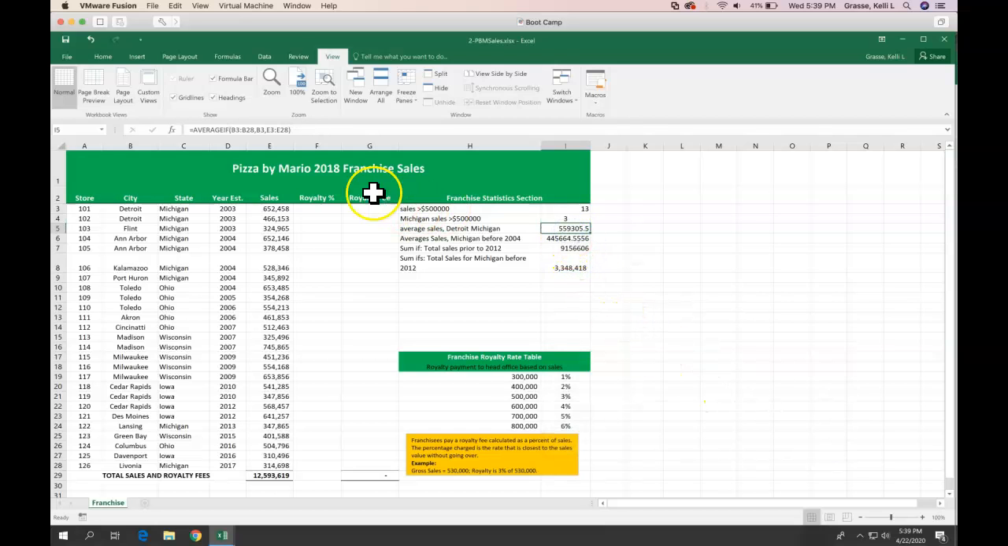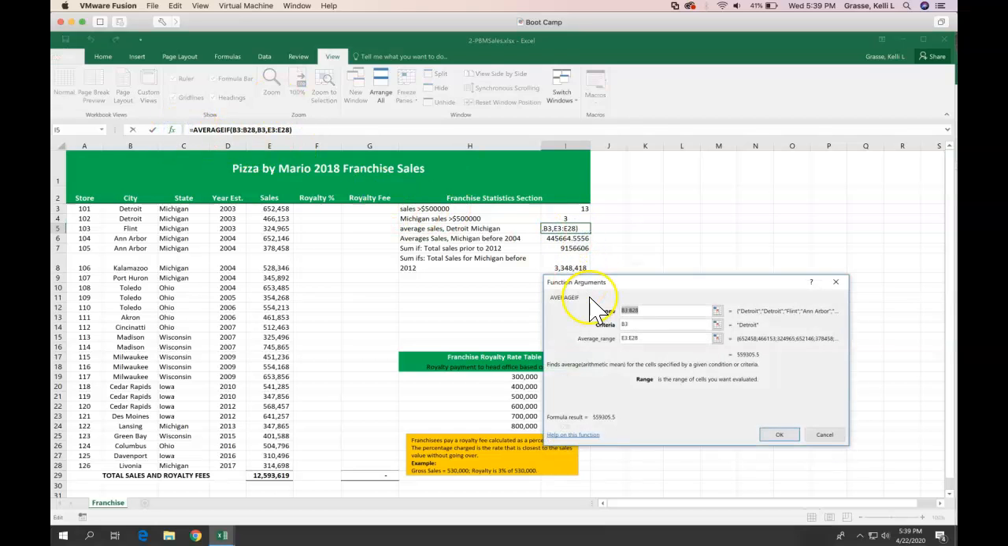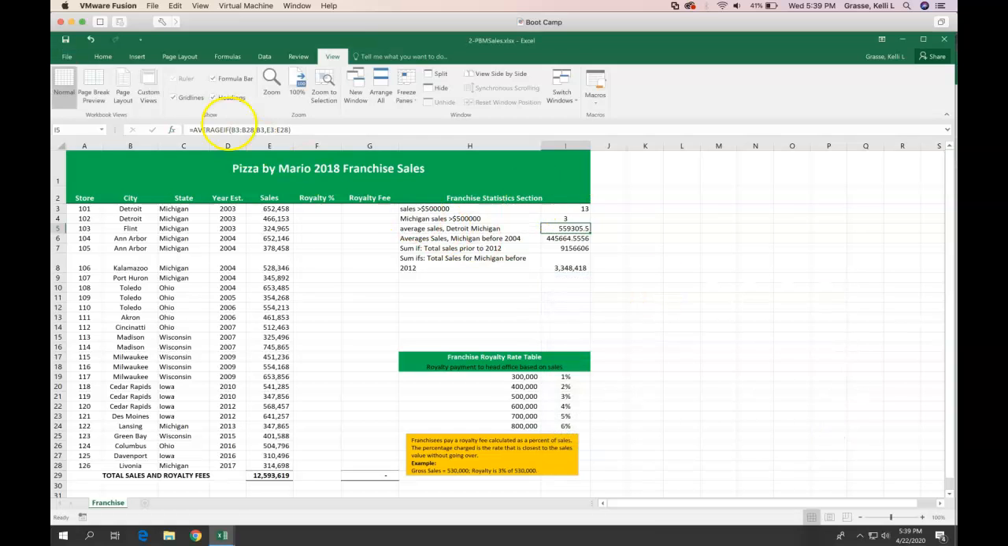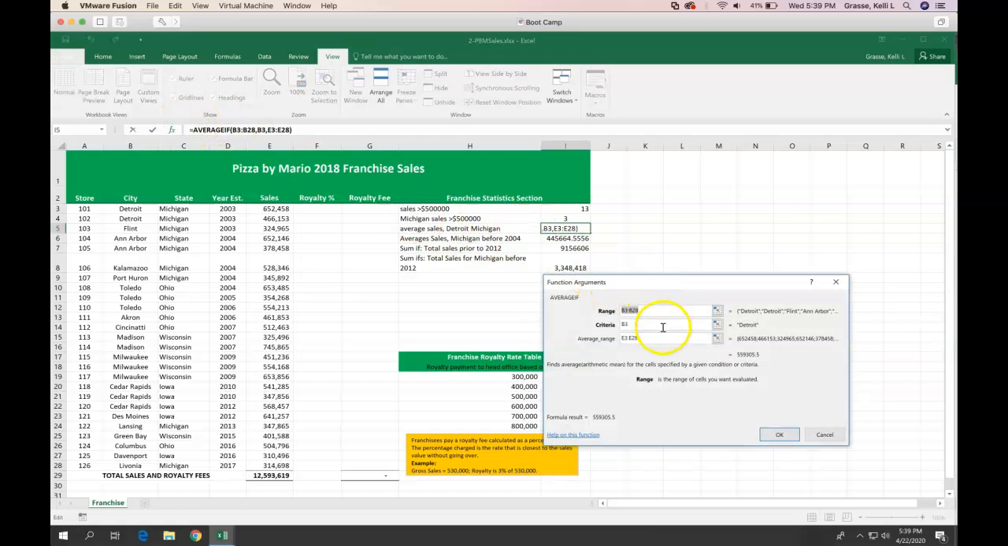Average sales, good here as well. This is just an AVERAGEIF. There's only one criteria. We're averaging the sales. Oops, let me cancel here quick. We're averaging the sales if the criteria is Detroit. So good there as well.